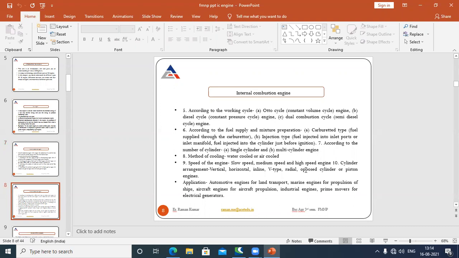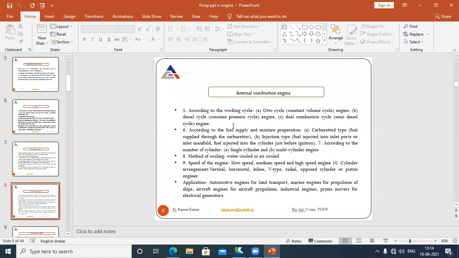Number 5, according to the working cycle. First of all, we have the Otto cycle. This is also called the constant volume cycle engine. The Otto cycle is mostly based on the petrol engine. It is used for petrol engines.